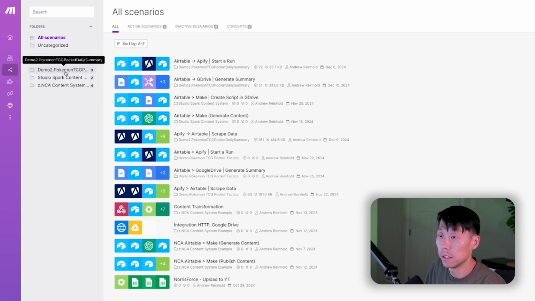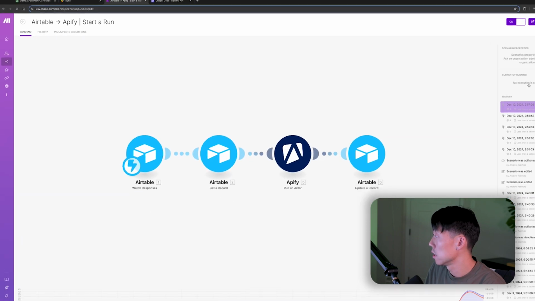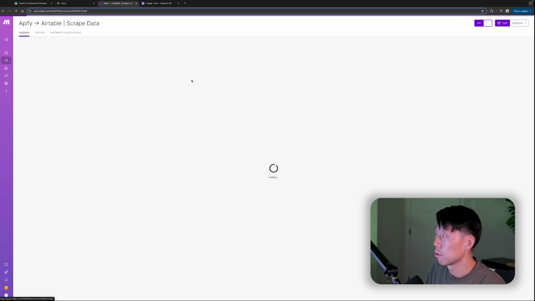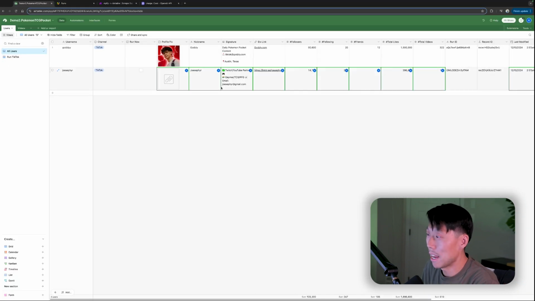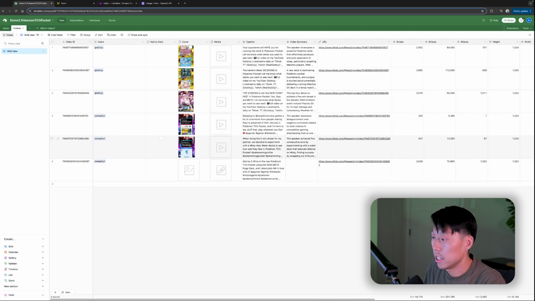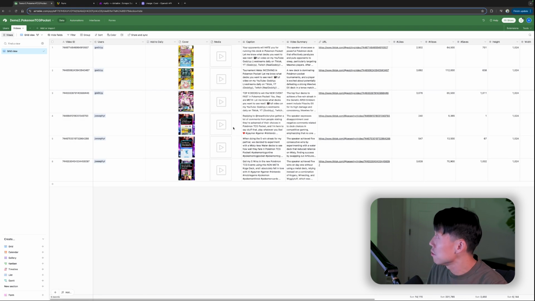All right, let's watch how things are working in Make. If I go to demo 2, these runs are running. So as you can see, these two have just started running. And if I go to scrape data, it looks like these are done. There we go. And now we check Airtable, and here we go. This record is being populated, and here are the videos that are being updated. All right, we got a few in here now. Awesome. Look at these. And of course, if we add more users and add more videos, there's a lot more to play with. But I think we have a good set here.